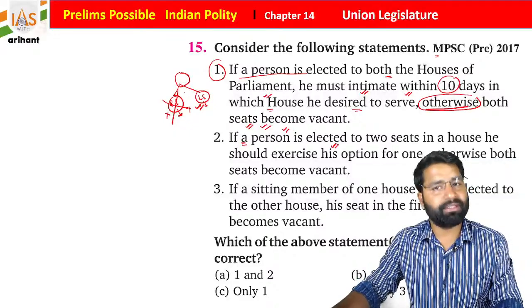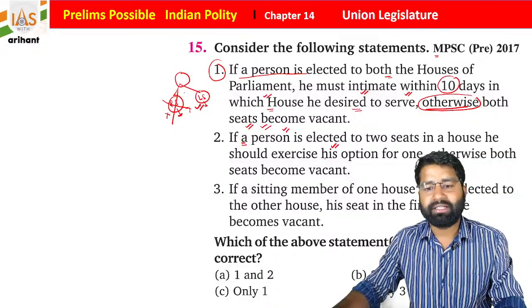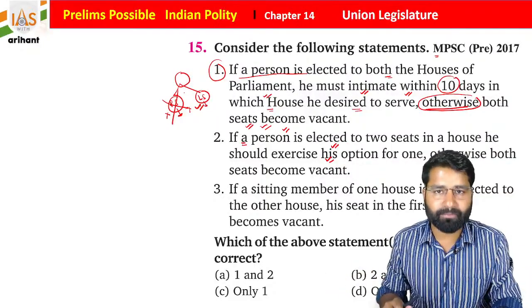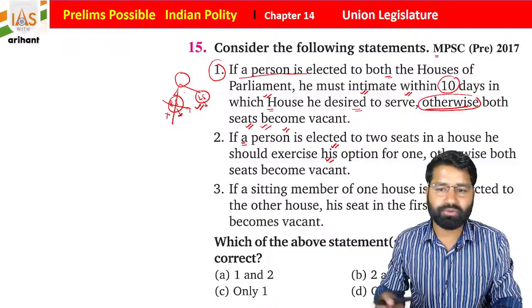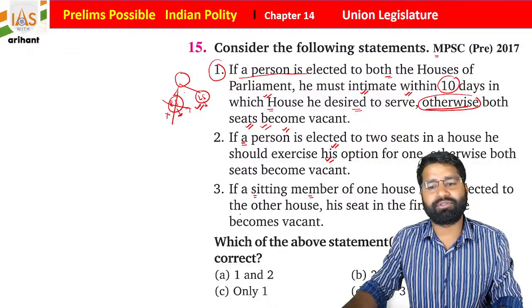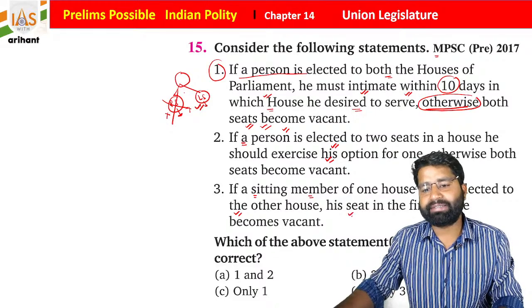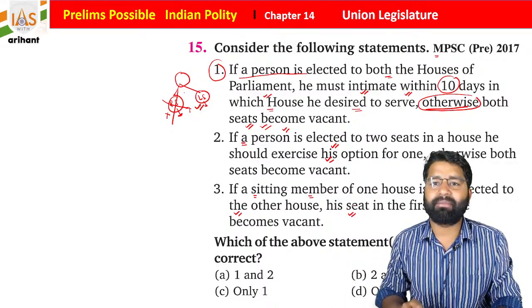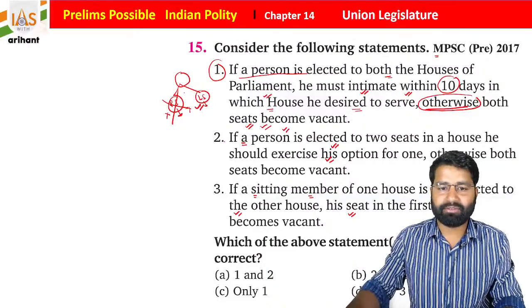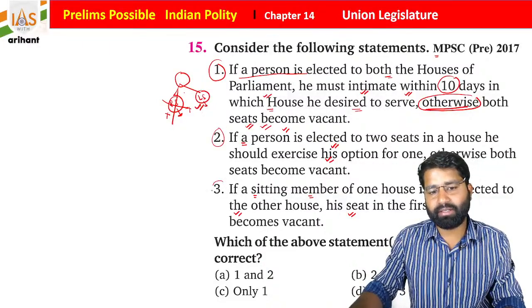If someone is chosen from both houses, it is basically the choice of the person to which house he wants to continue. The third statement says that if a sitting member of one house is also elected to the other house, his seat in the first house becomes vacant, students. Okay, so it is very correct. So statement 1 is incorrect and statements 2 and 3 are correct, students.